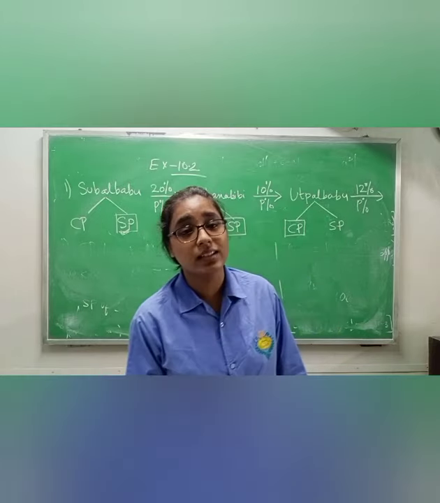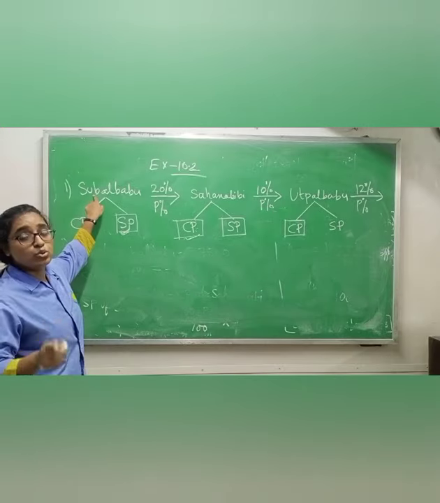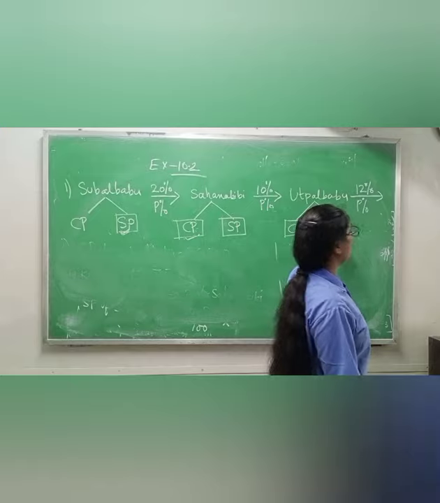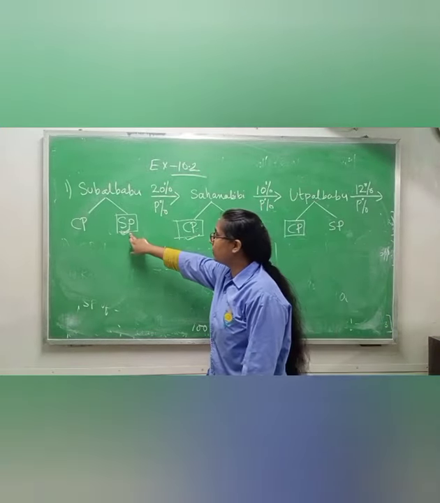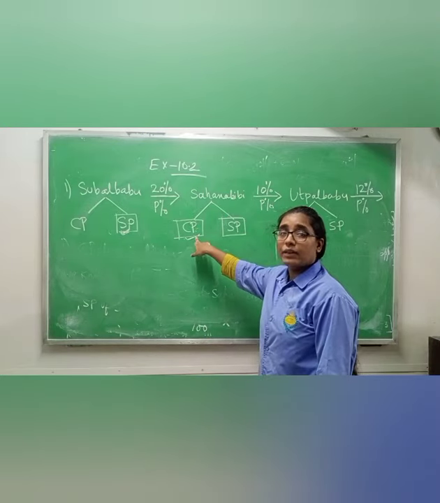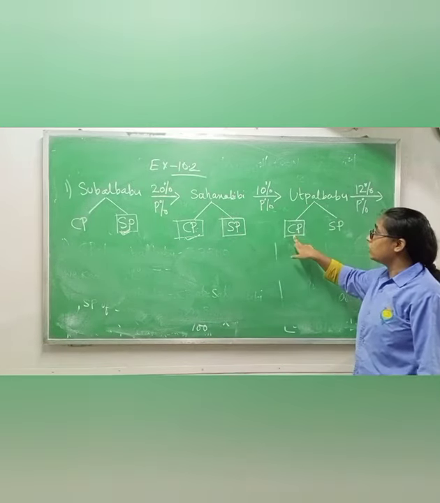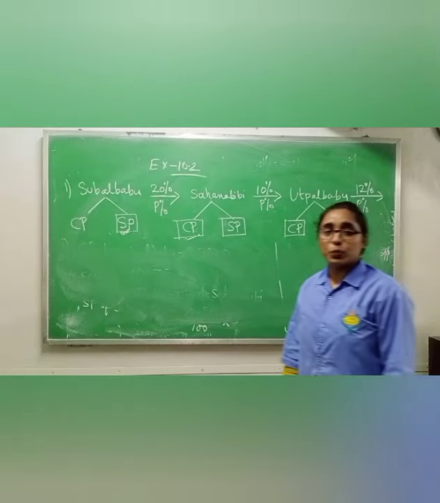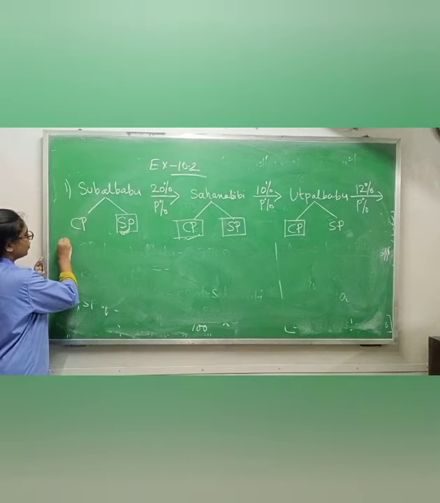Now they are asking that if cost price of Subal Babu is 2,500, then find the selling price of Utpal Babu. Means first we have to find selling price of Subal Babu, that will be equal to cost price of Sahana Bibi. Then we have to find selling price of Sahana Bibi. That one will be equal to cost price of Utpal Babu, and after that we will find selling price of Utpal Babu. Okay, one by one I am showing you.